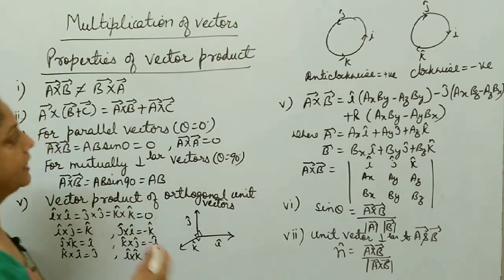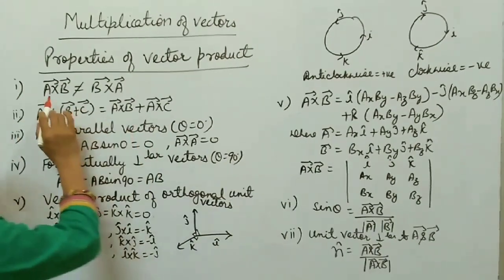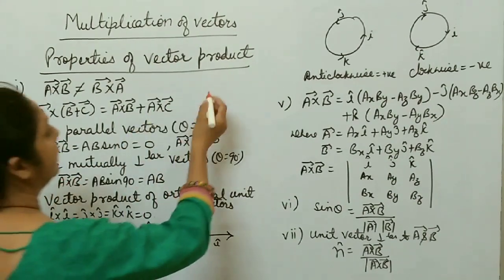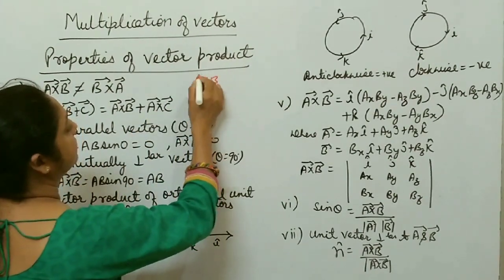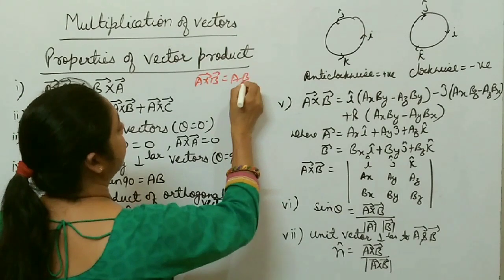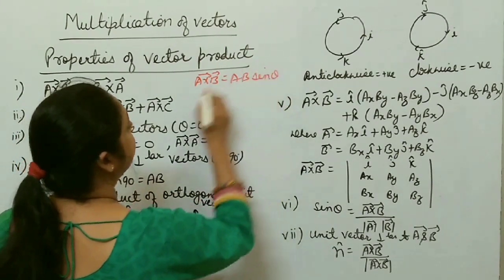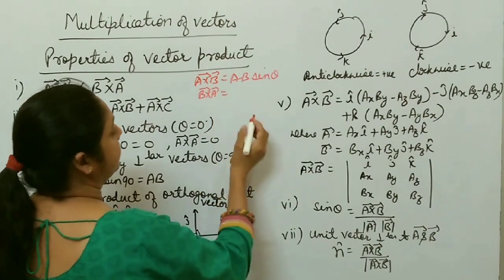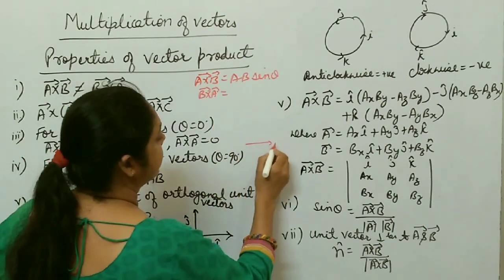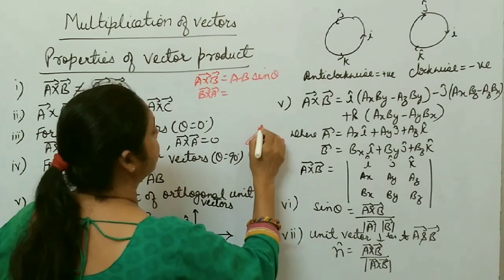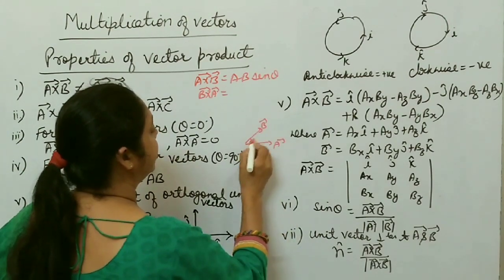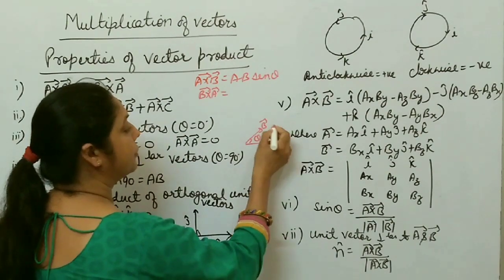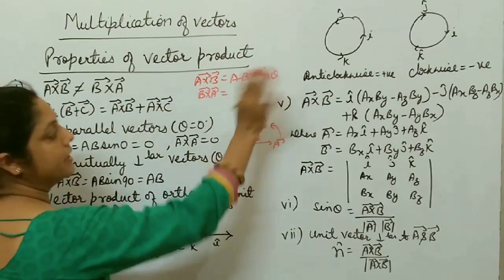Now, next is the properties of the vector product or cross product. What are the different properties, like for the scalar product? So here the first one is A cross B is not equal to B cross A. A cross B is what? AB sin theta, right now. And how do you find B cross A? Suppose A is this side and B is towards this side, and theta is the angle between these two vectors. So A cross B means you move from A to B: AB sin theta.